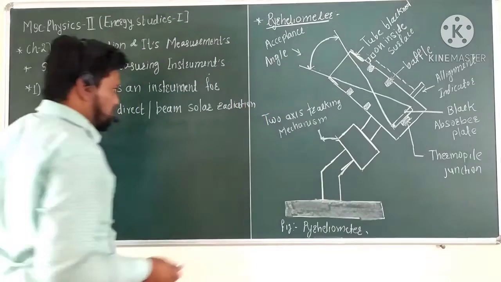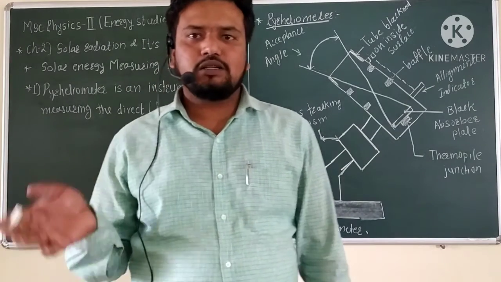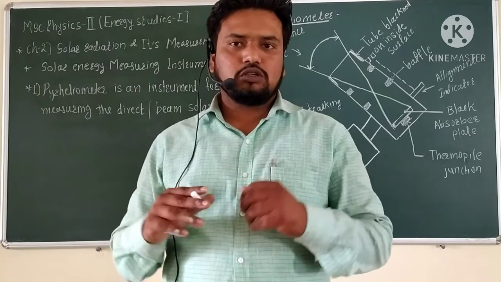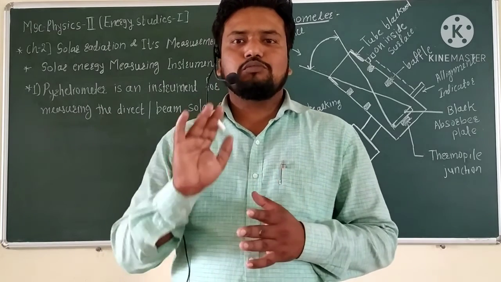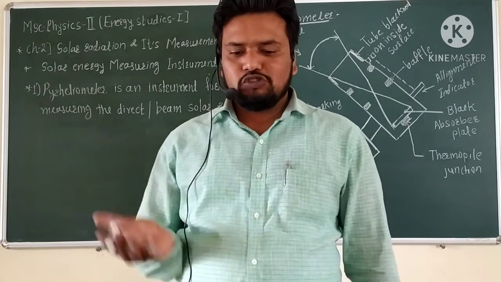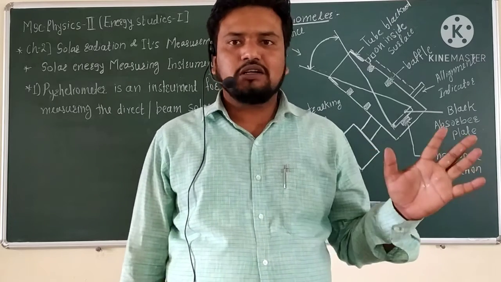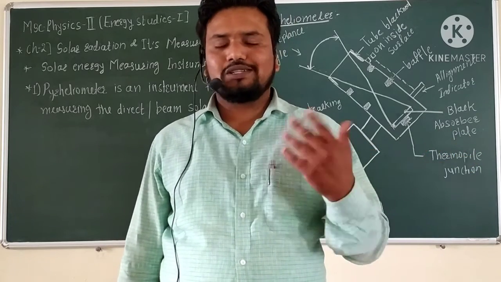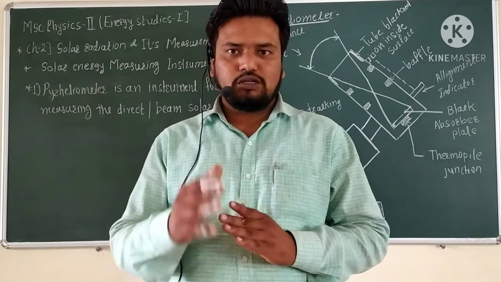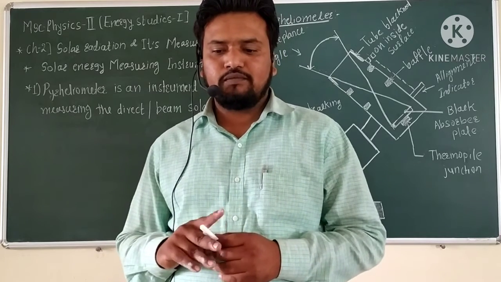We have to get a clear understanding of the idea, because we have to know the types of solar radiation: beam or direct solar radiation, diffuse solar radiation, and total or global solar radiation. In terms of this radiation, the pyroheliometer is an instrument used for beam solar radiation, and it is considered a primary or secondary pyroheliometer depending upon its working principle. But with this type of instrument we measure or detect the beam solar radiation.